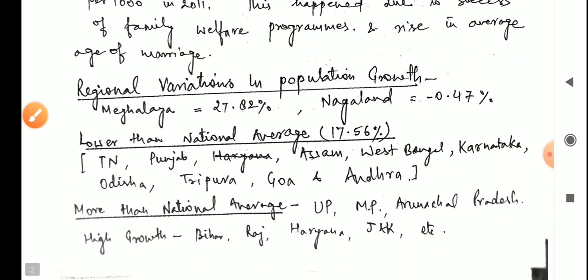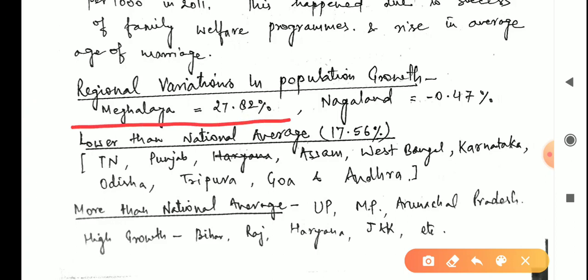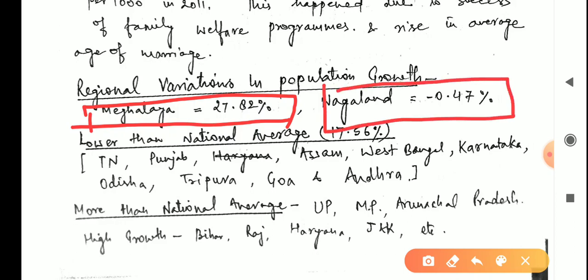Now come to the next point, regional variation in the population growth. We have discussed the overall growth rate of India, the population of India. But if we come to state wise, it is not equal, it is very uneven. Some states recorded a very high growth rate, but some a low growth rate. Here you can see Meghalaya recorded the highest growth rate, 27.82%. Nagaland minus 0.47%. It is the lowest. This is highest and this is the lowest.